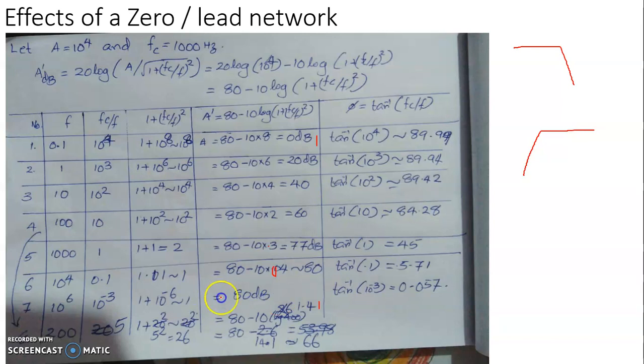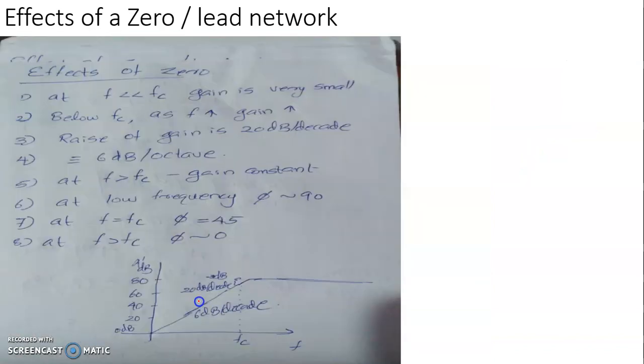80 decibel minus 10 log 1. 10 log 1 is 0, so the gain is 80 decibel. So from here onwards the gain is a constant. So these are the effects of a zero or a lead network in a circuit. We will summarize this in 1 minute.